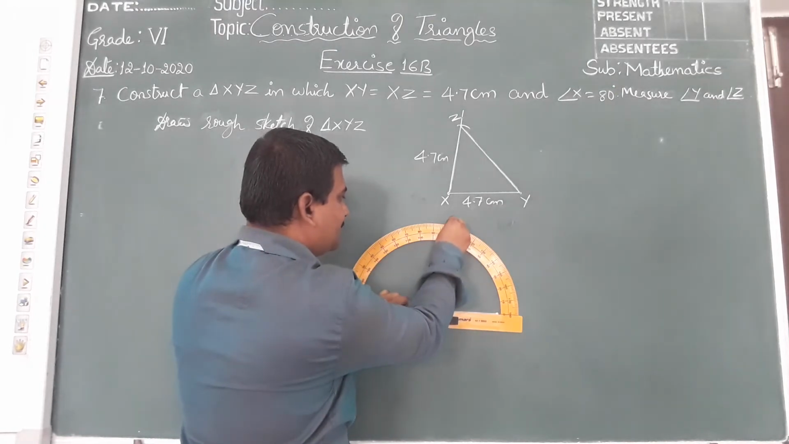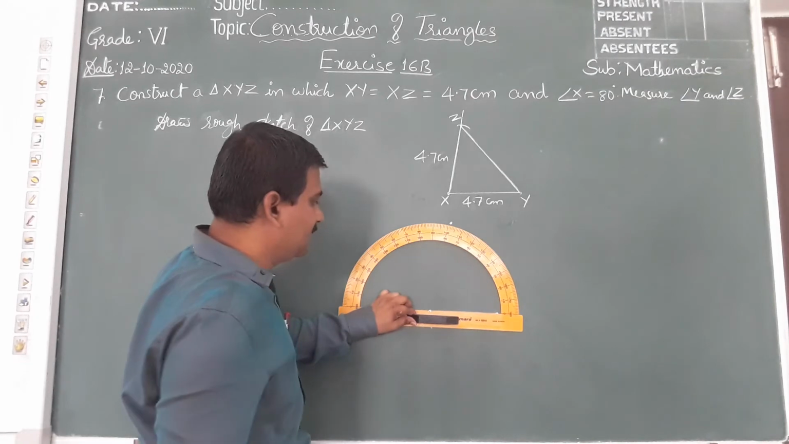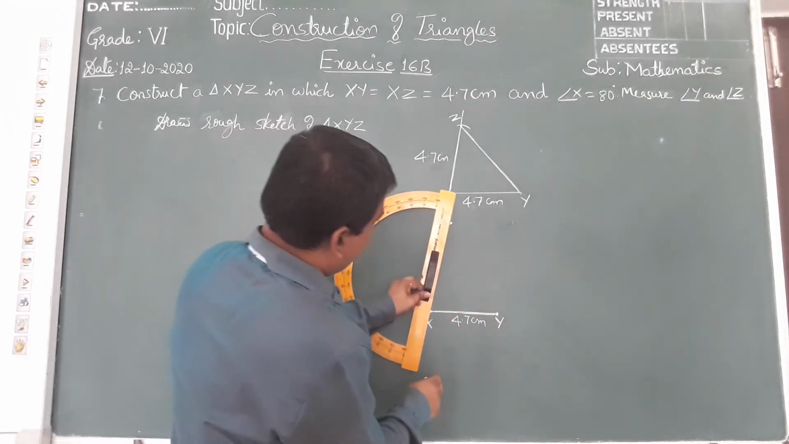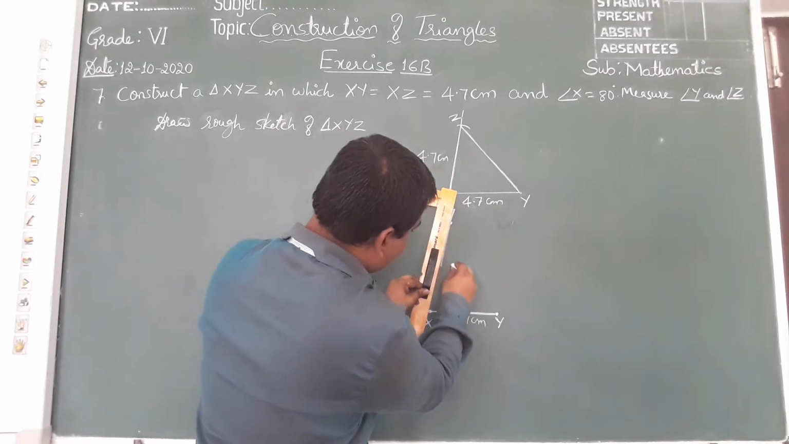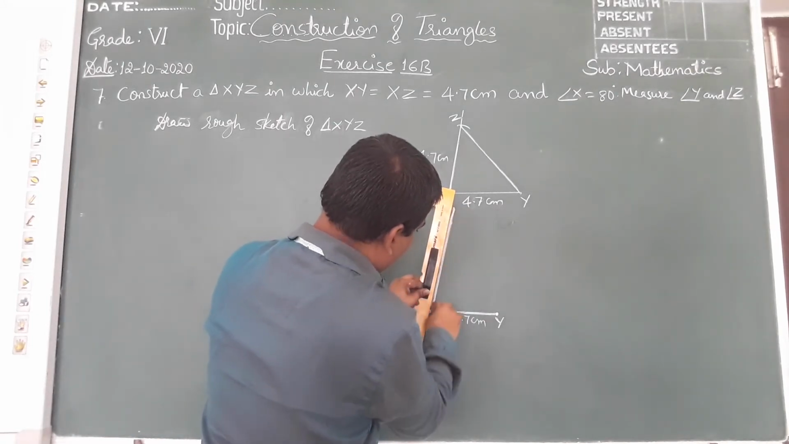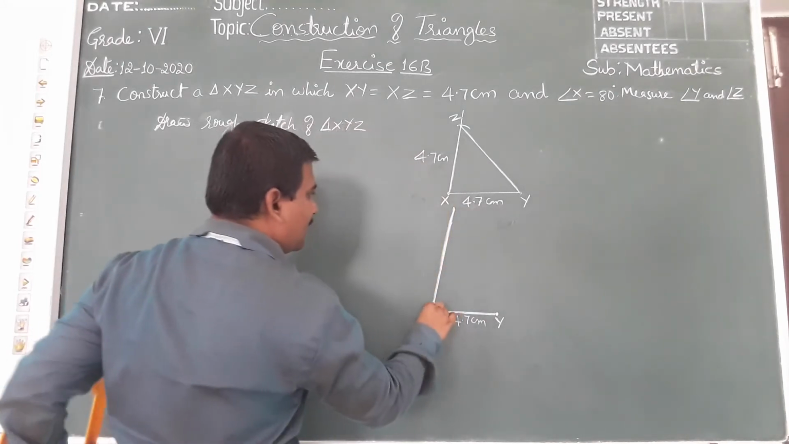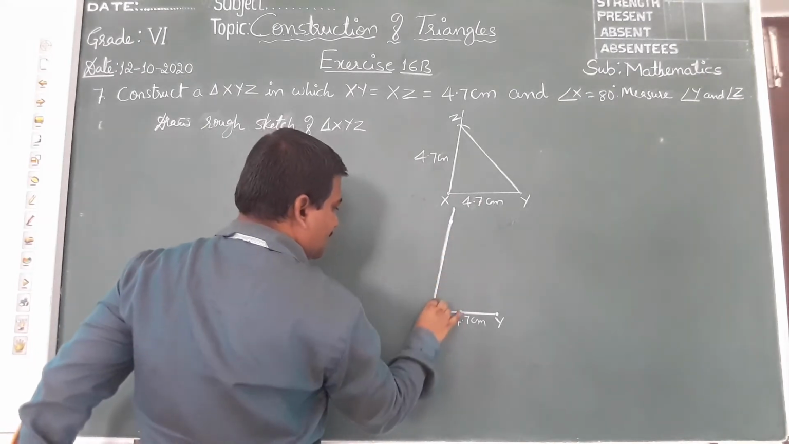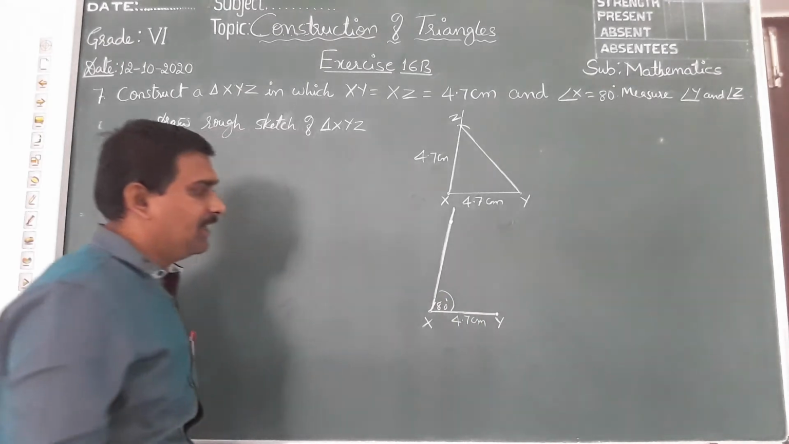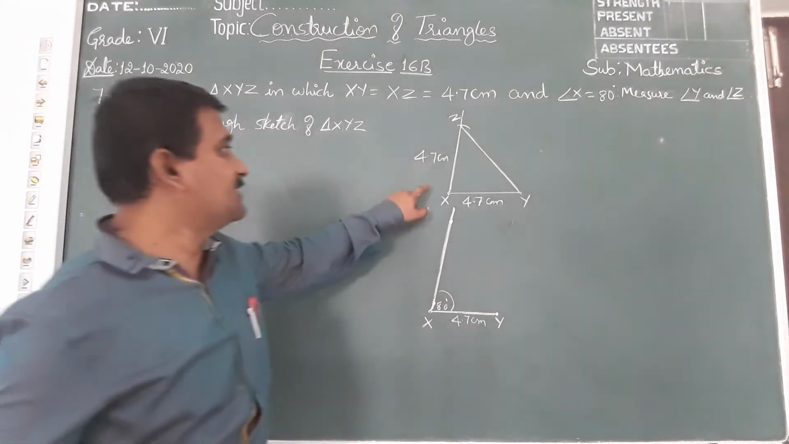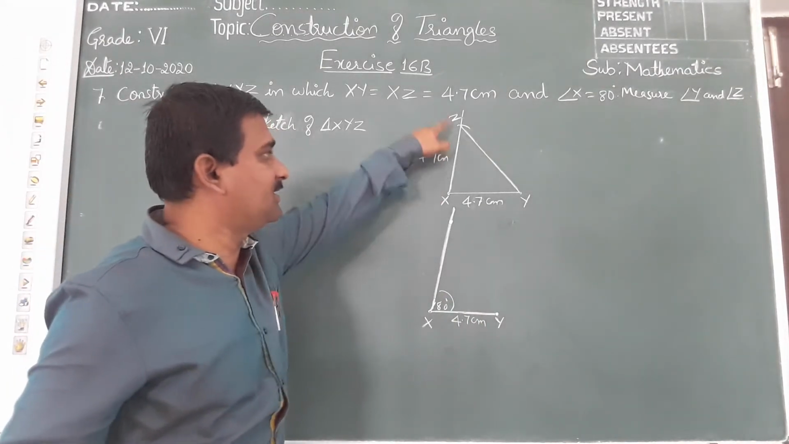it should be measured 80 degree. Keep the protractor on X straight, the line should not be visible. 80 acute angle here. So draw this, join these 2 points. So now this is a point, and this is 80 degree. Now I want this 4.7 centimeter here, this length.